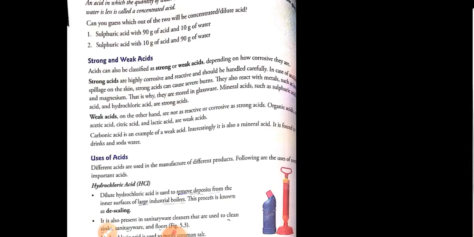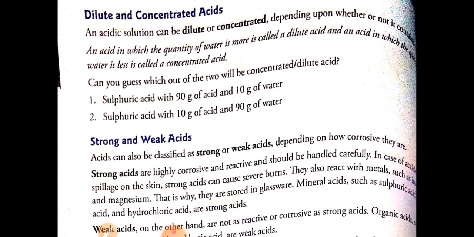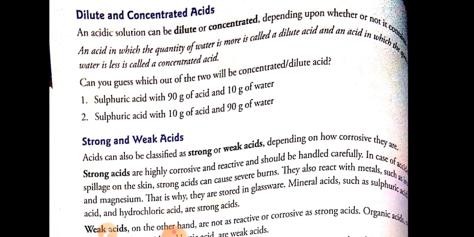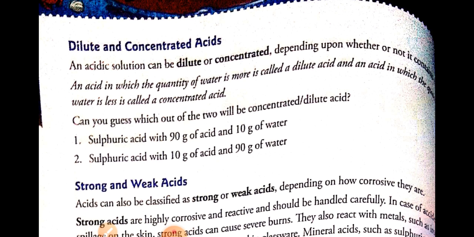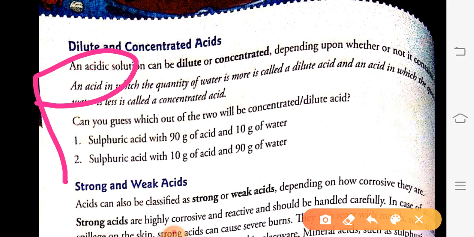Now we will see dilute and concentrated acids. What are dilute acids and what are concentrated acids? Let us see with an example.